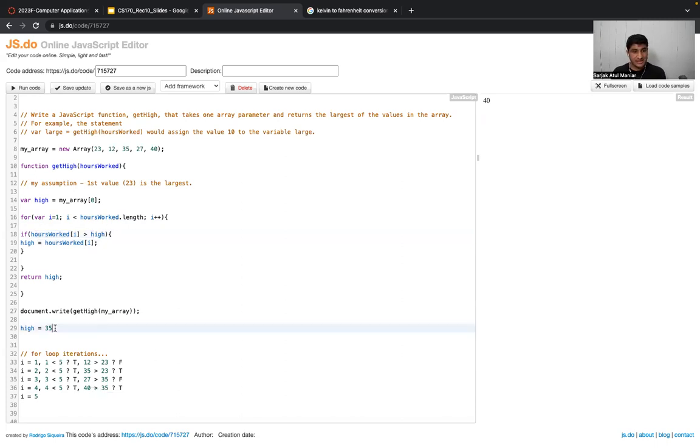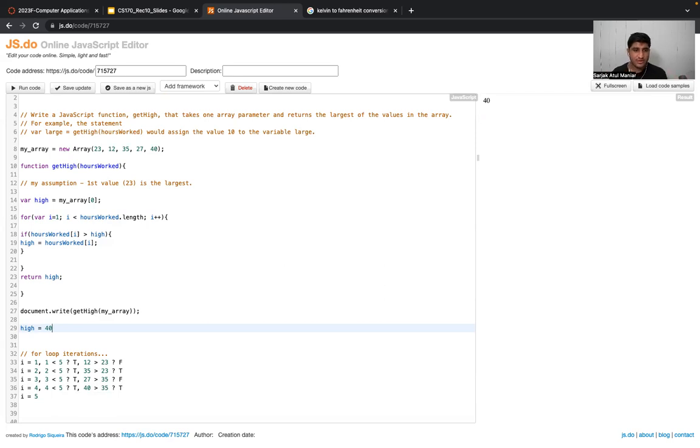So now inside my high variable I store the value 40, and this is my most recent assumption again. See, till now two assumptions went wrong, right? While iterating through all the elements, I'm making some kind of assumption at every point, and when that assumption becomes false, I create a new assumption.